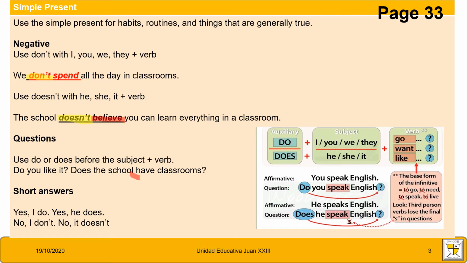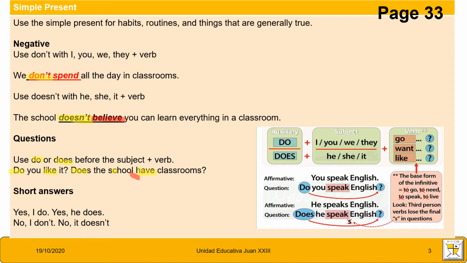Questions. Use do or does before the subject plus the verb. For example, do you like it? Does the school have classrooms? Okay. Notice that the auxiliary do is the same as in negative form. If you have does, the verb is in the base form.